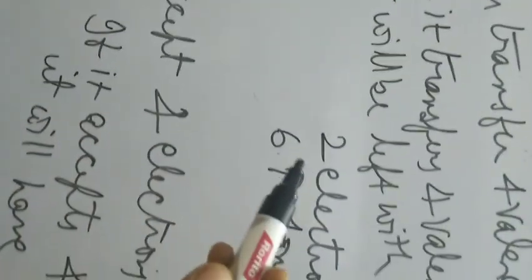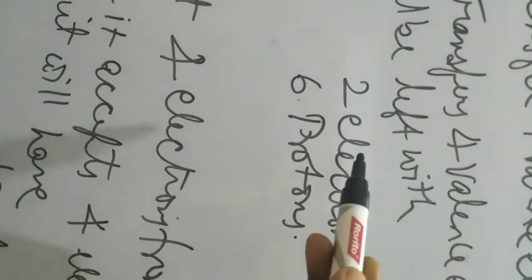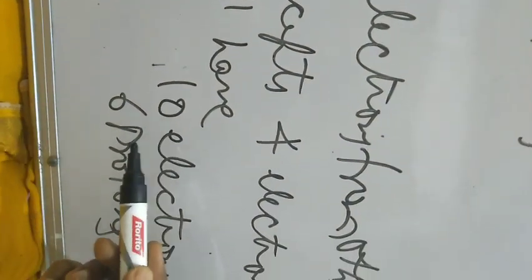That means carbon can neither completely transfer its valence electrons, because then it will have 2 electrons and 6 protons, nor accept 4 extra valence electrons to become stable, because there will be 10 electrons and 6 protons. As there will be a variation, carbon cannot undergo the process of ionic bond.